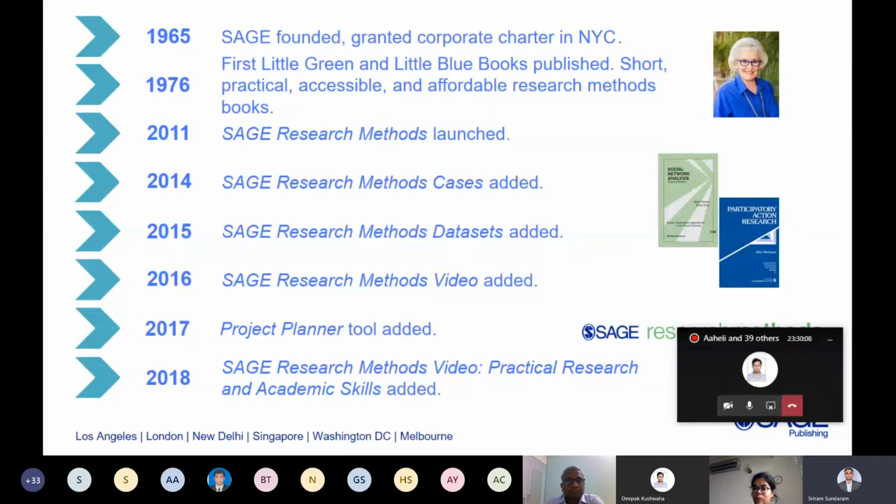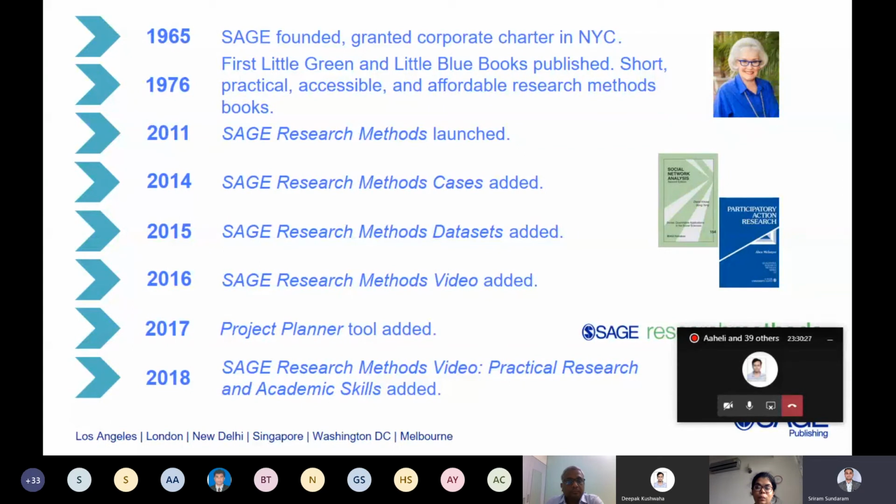All the Little Blue Books, excuse me, Little Green Books, and all the research methodology books were first put into this digital platform. Then in 2014, as we increased our author connect, authors creating content on research methodology started adding different varieties of content to this platform. One such variety was cases on research methods, added in 2014.